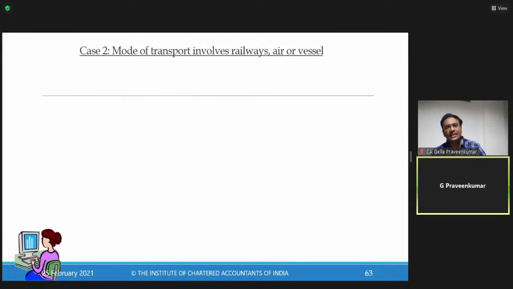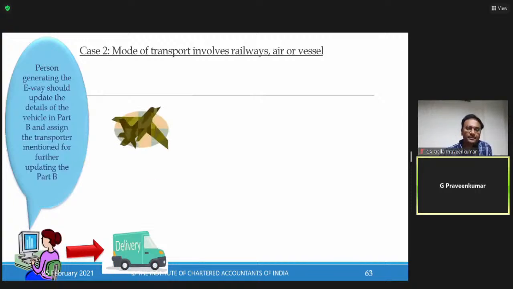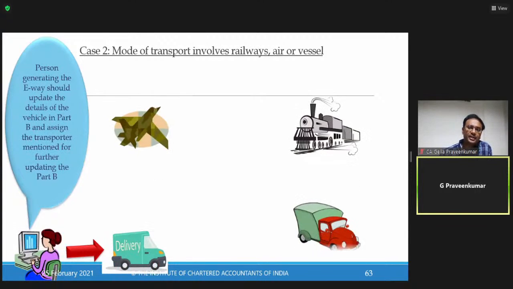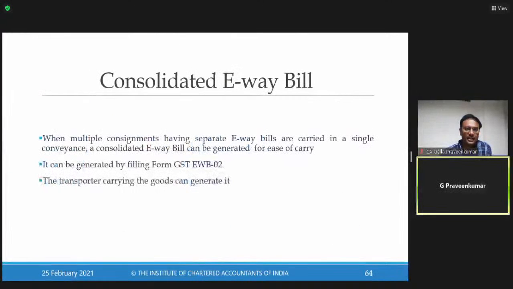Mode of transport involves rail, road, air. In case there is transportation by road, transportation by air, transportation by train, or any other vehicle, for any change in the mode of transportation, the transporter has to update part B.